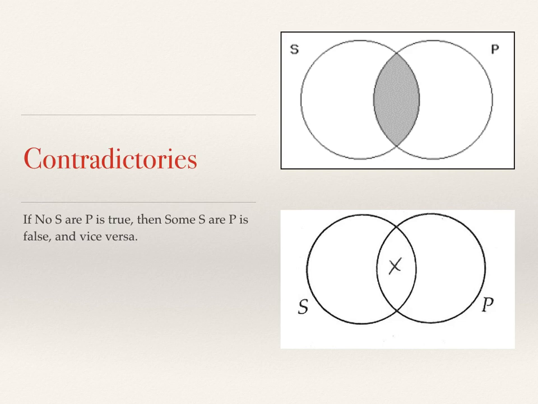So in sentences that are written in the type A, E, I, O types, as you go through the homework exercises, if it ever says it is false that, then you know you want the contradictory of the type of statement that's being used. So if it is false that all S are P, then you'll simply assert that some S are not P. Okay, so that's where the modern square of opposition helps, that you can immediately translate one sentence into another type of sentence and preserve the same logical truth value.